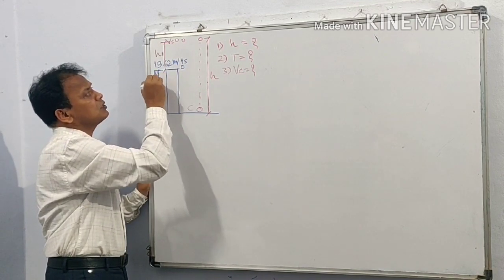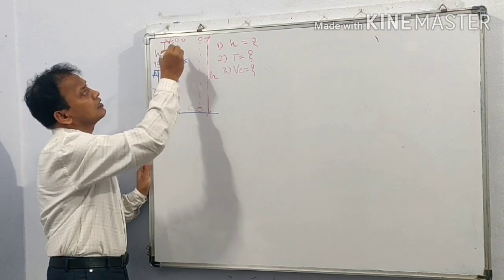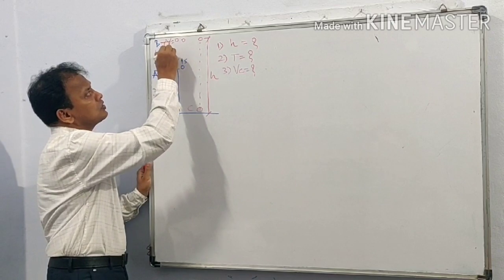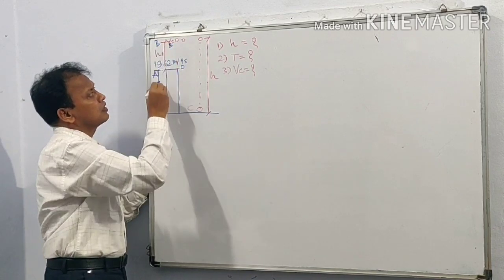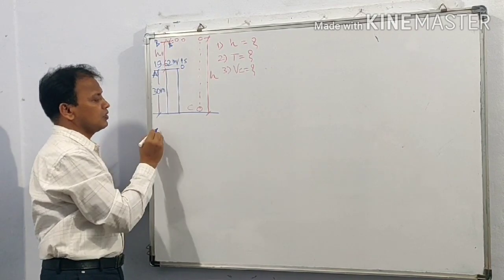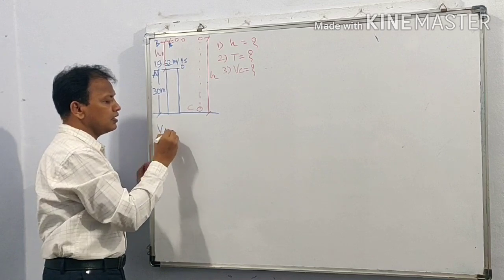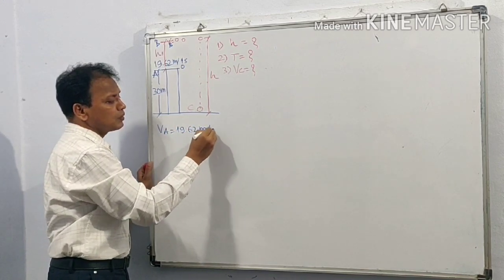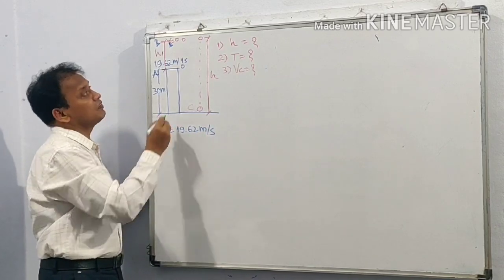So for this, let us first find this velocity. Let this position be A, this position be B. So this is velocity at B and this is velocity at A. Velocity at A is equal to 19.62 meter per second. This is given.